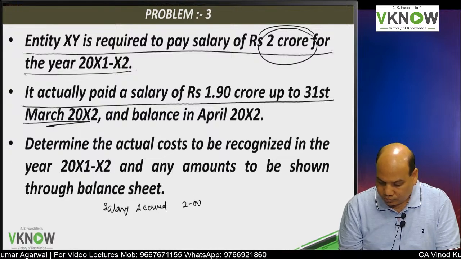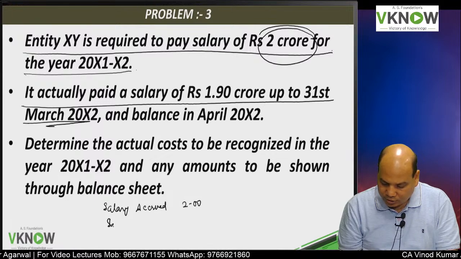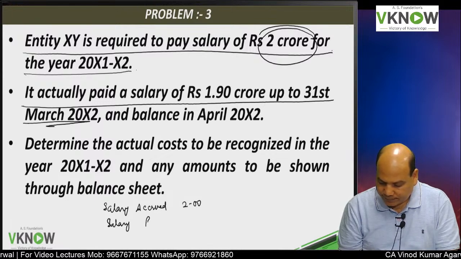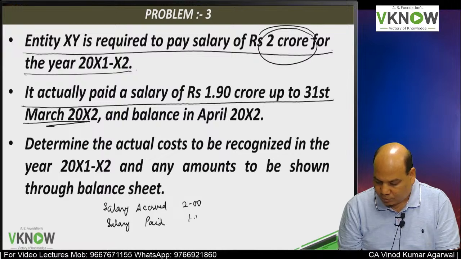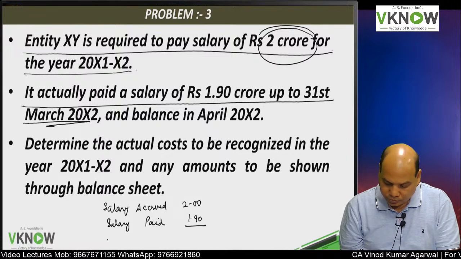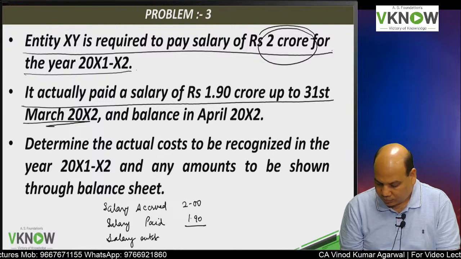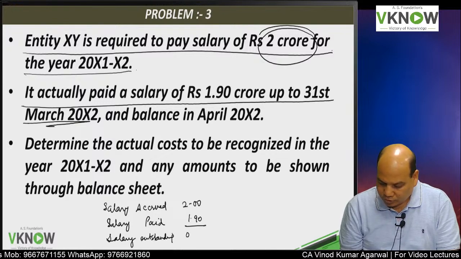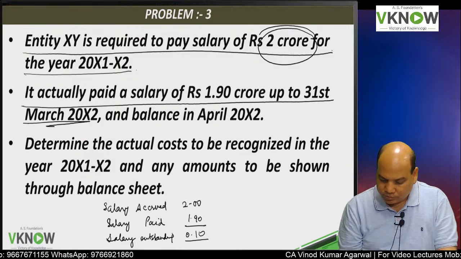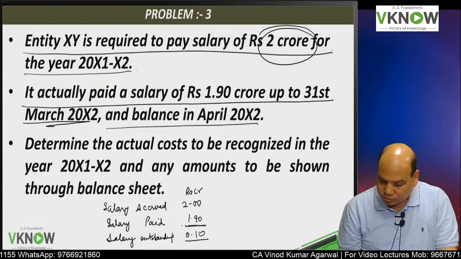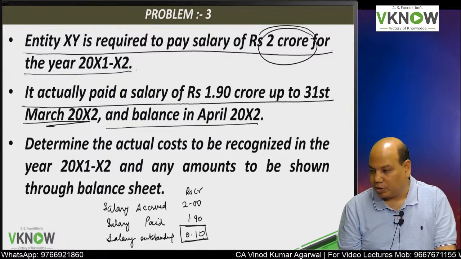Salary actually paid is 1.9 crore. So salary outstanding is 0.10 crore. So you will have to make a provision for 0.10 crore.